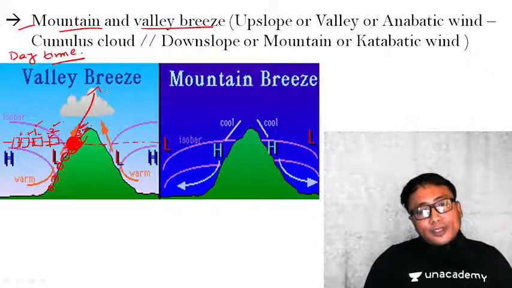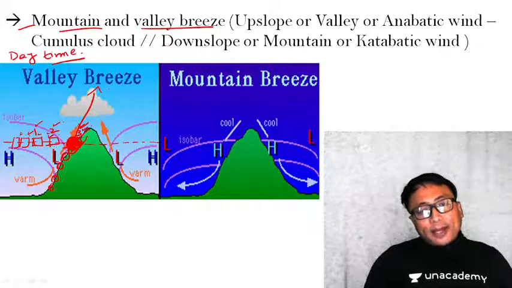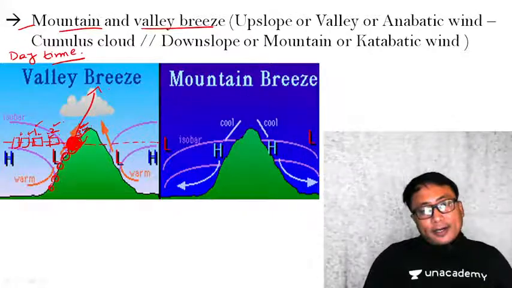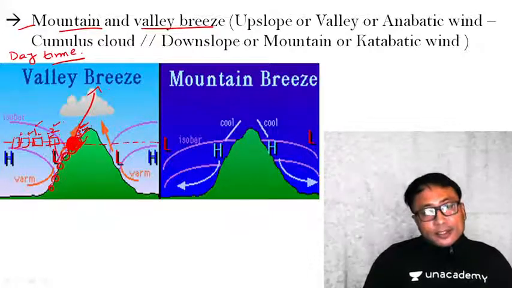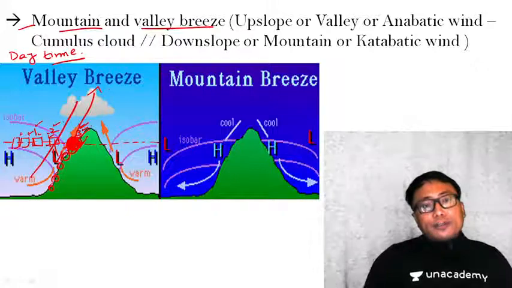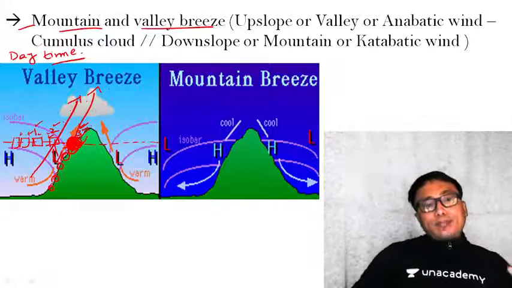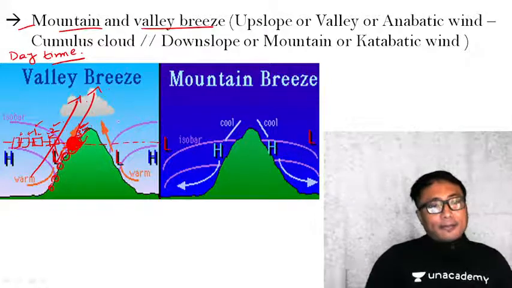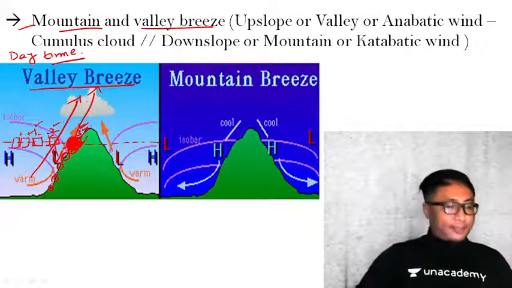Now the vacuum which is created here will be filled up by cooler air having higher density. It will come down like this. So this upward motion of the wind up the slope during the daytime is known as valley breeze.